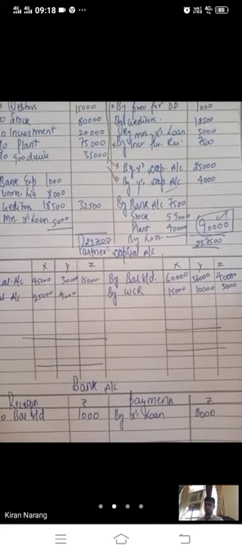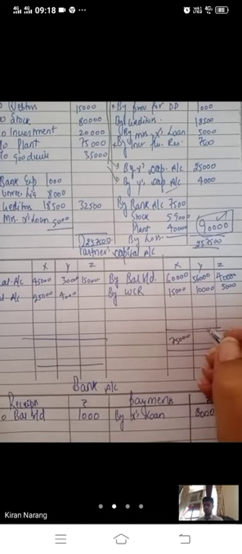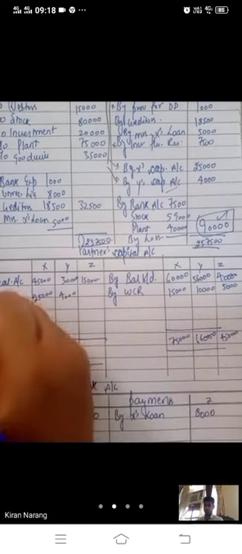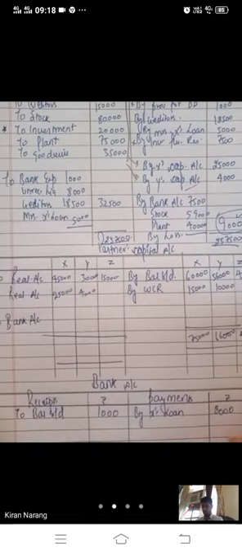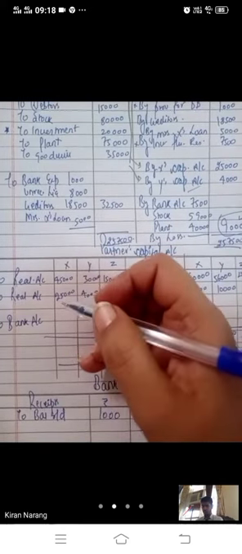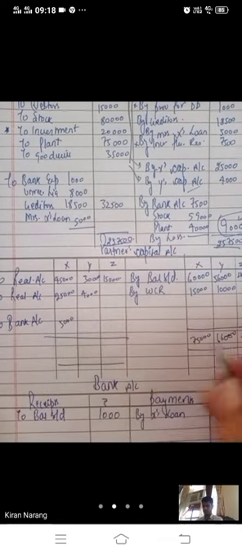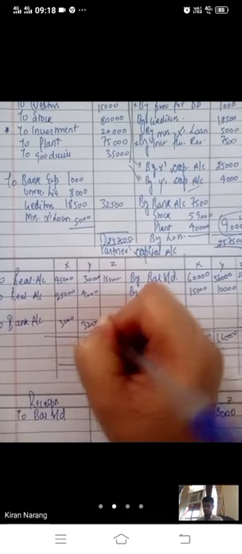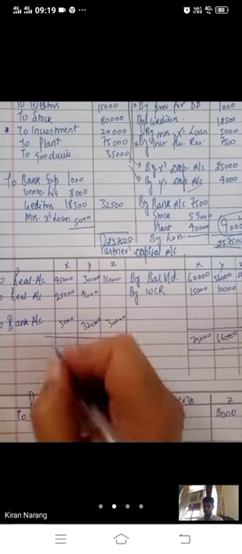Now do the total of this side. 75,000, 66,000, 45,000. And when we will deduct this, the balance we have to pay. No balance c/d will be there in this chapter. We have to make the payment. 75 minus these two, it will be 5,000. Then 66 minus these two, 32,000. Then 45 minus 15, 30,000. Total.